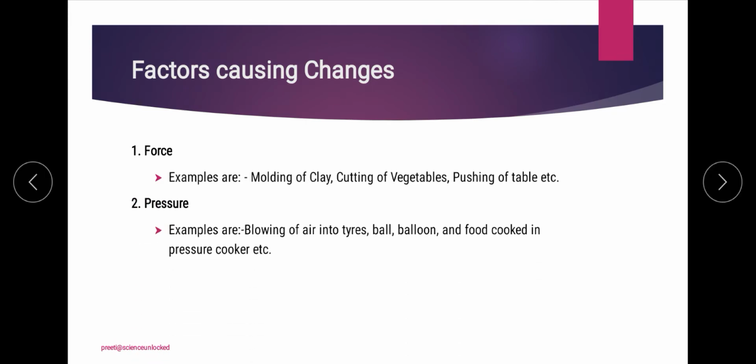Similarly, the other factor is pressure, like the pressure that we exert on different materials, which eventually helps in the change. For example, blowing air into a balloon, inflating a balloon, and all such things.